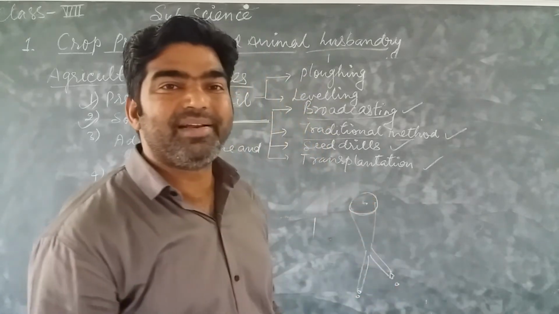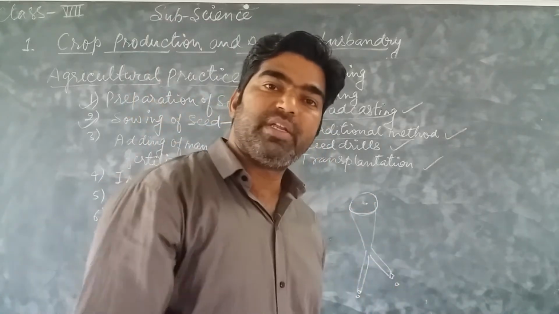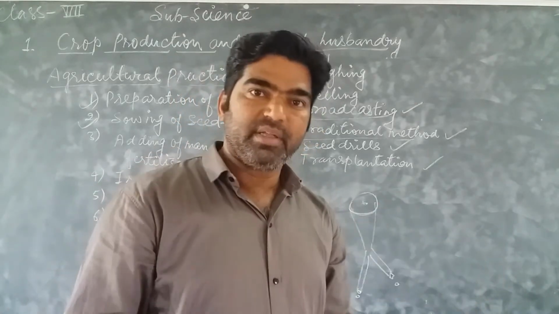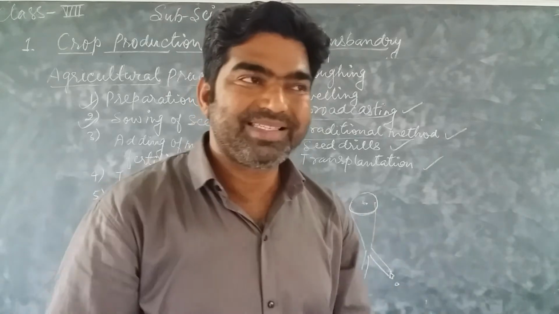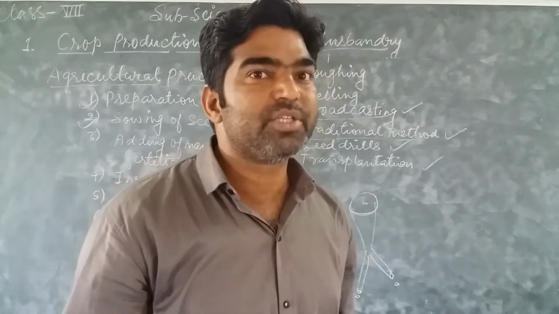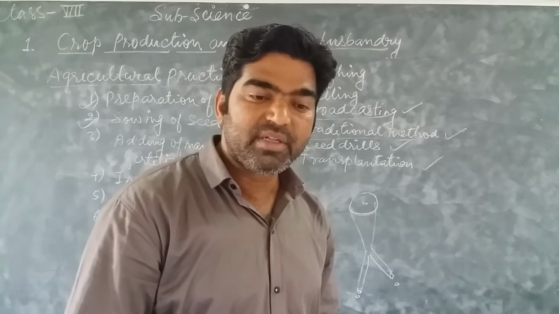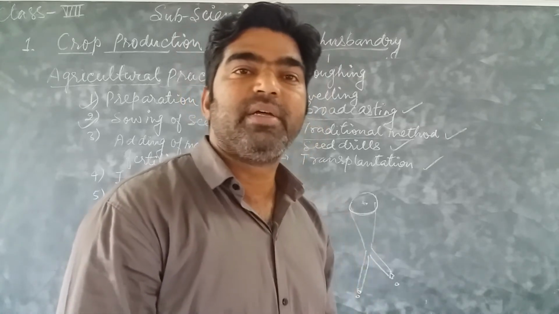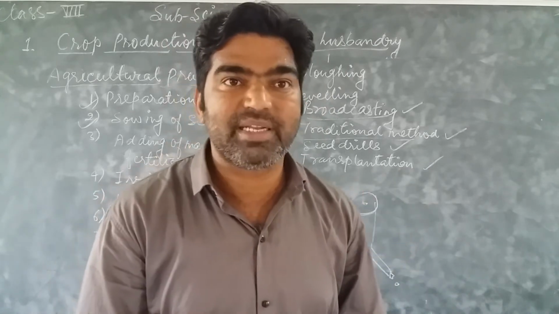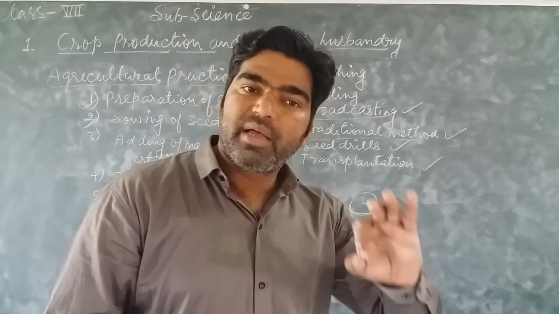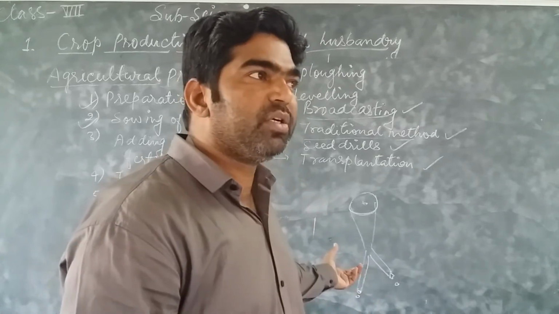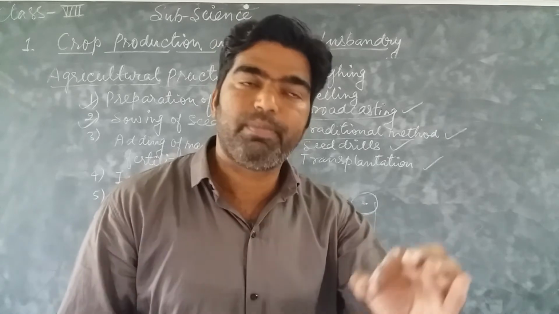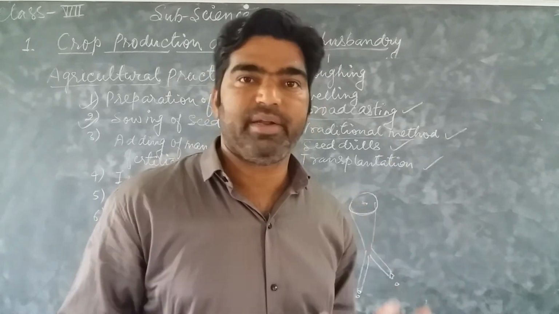So by using this seed drill, the seeds can be sown in the soil at the appropriate distance and appropriate depth. Because if the seeds go deeper, there will be no chance of germination. And if the seeds are very close to each other, they start fighting for water, food, minerals, space and sunlight. So our priority is to avoid this overcrowding of seeds, and they should be placed at the appropriate depth and distance. Okay.